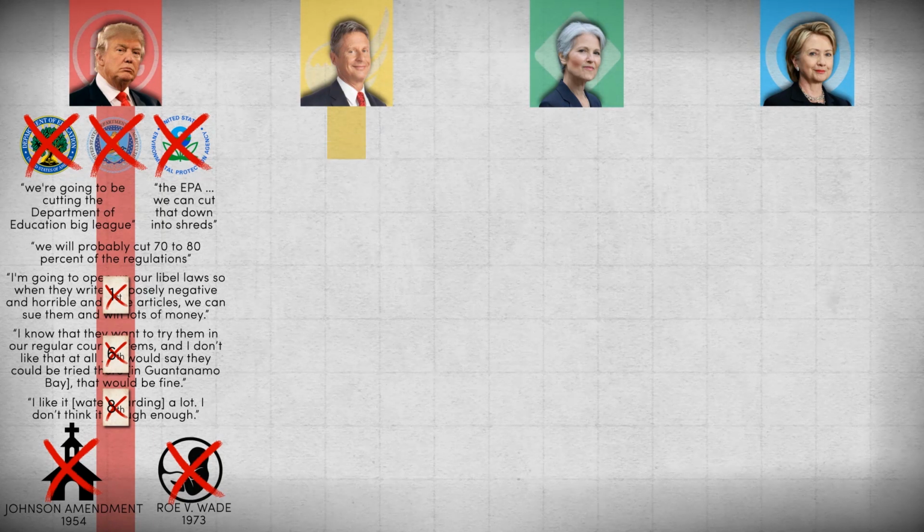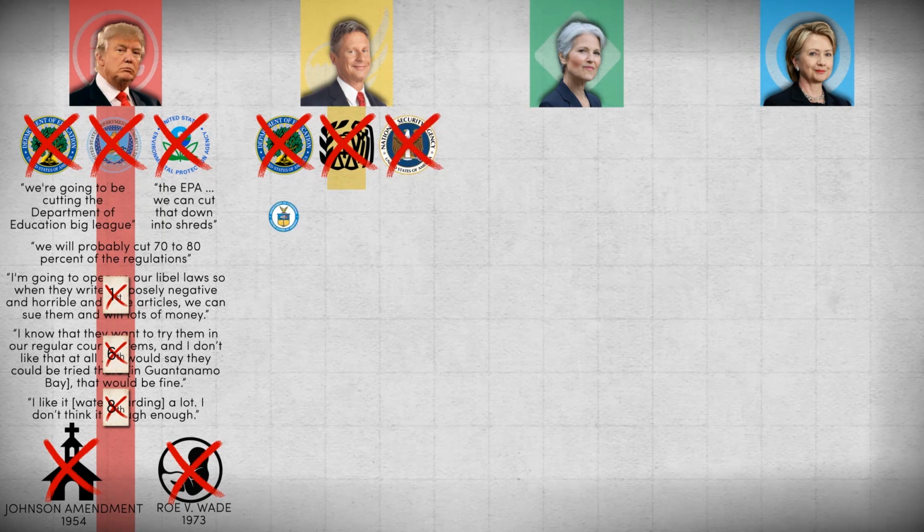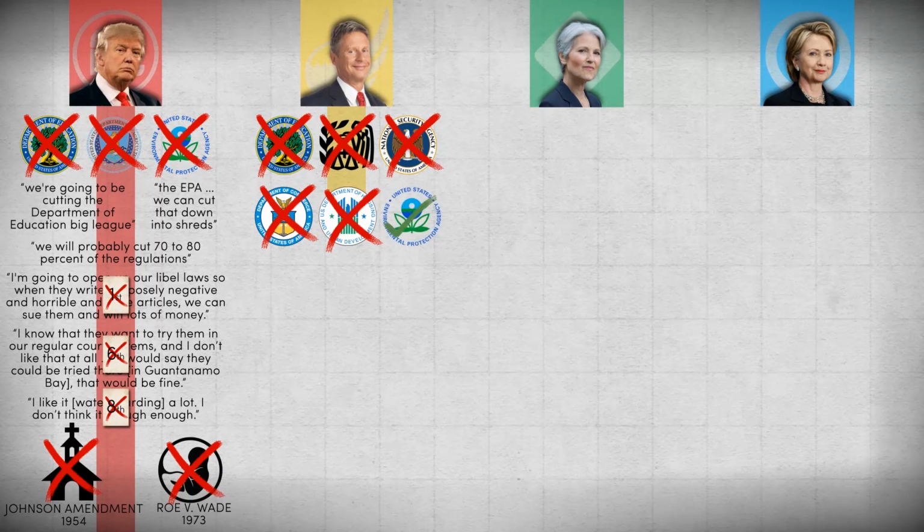He also wishes to abolish the Department of Education, the Internal Revenue Service, the National Security Agency, the Department of Commerce, and the Department of Housing and Urban Development. That said, Johnson has cited some agencies, like the EPA, as an example of good government that should be retained to protect US citizens. Johnson's approach to regulations is reducing federal regulations where possible.